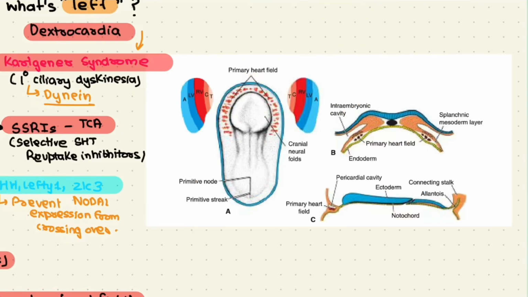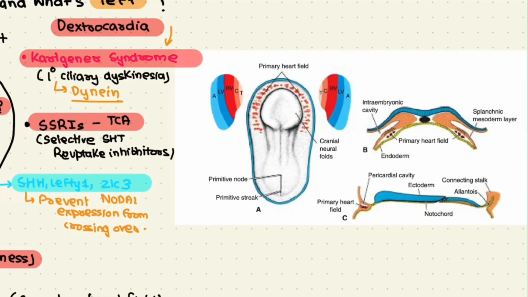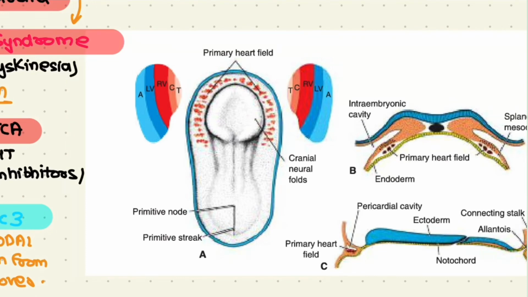Now, as the body establishes its left-right axis through this pathway, we have another situation, that is the primary heart field differentiates in a medial to lateral direction, and it gives rise to the subsequent structures in a lateral to medial fashion as well.